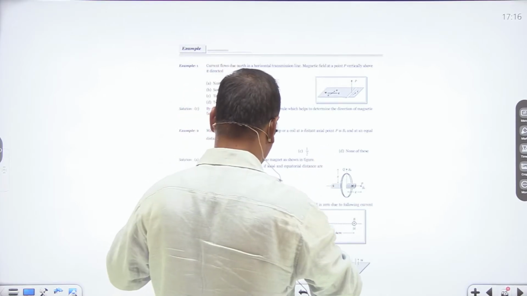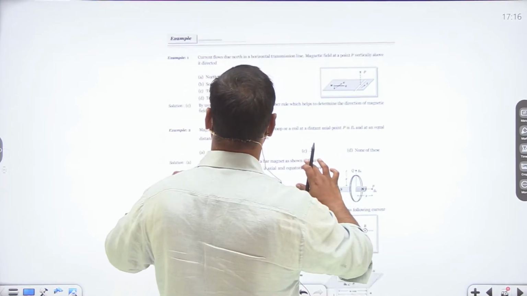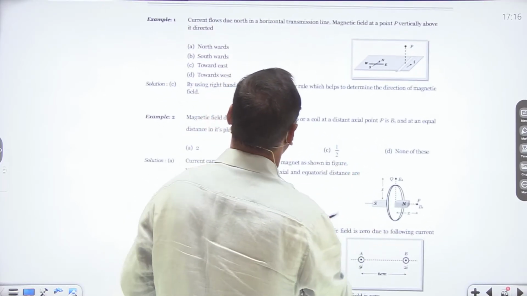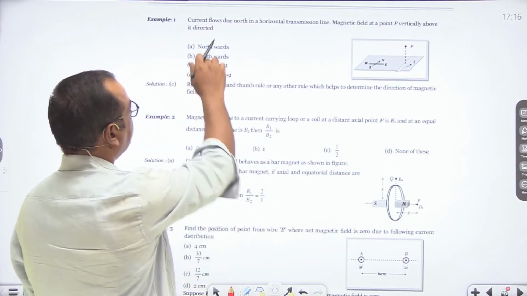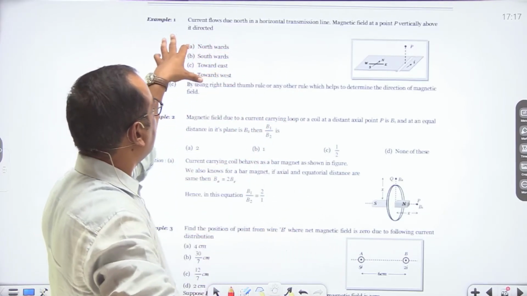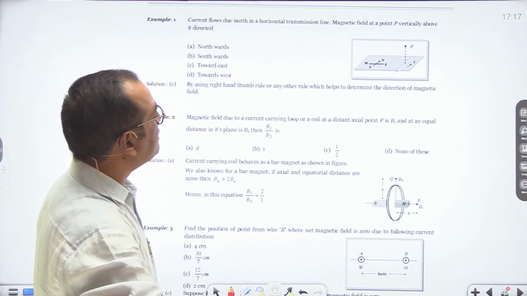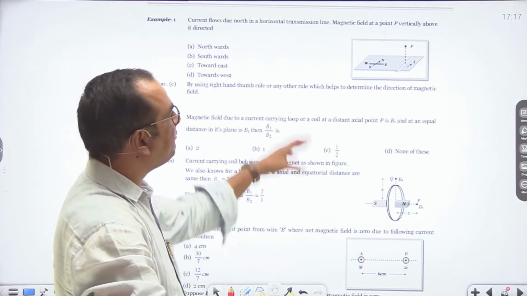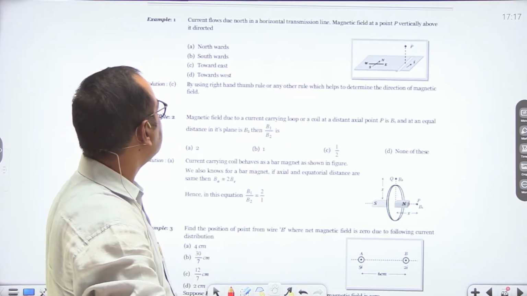Now let us talk about a few examples. We are given that current flows due north in a horizontal transmission line. The magnetic field at point P vertically above is directed.